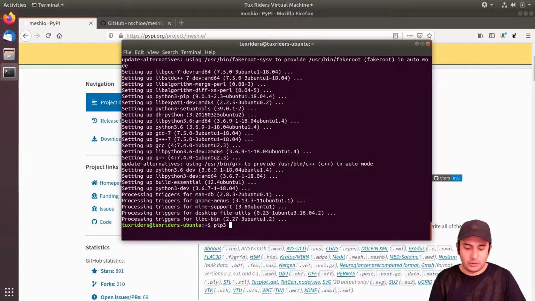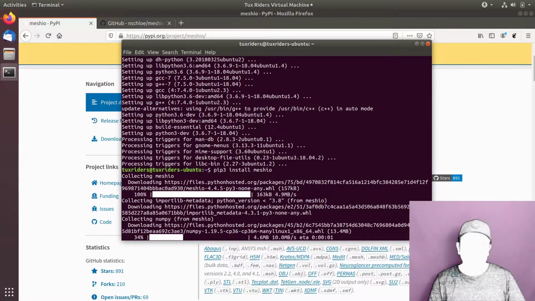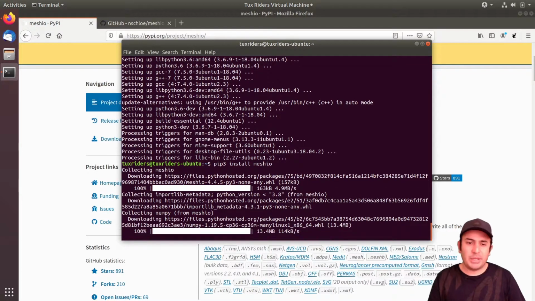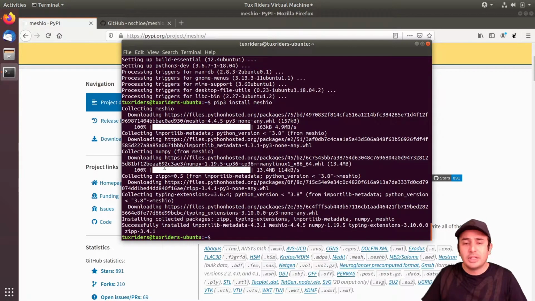And now we can go for pip3 install meshio. Let's install it. You see that it also collects some of the dependencies. As an example in this regard, meshio depends on numpy, and numpy is not installed, so pip automatically takes care of those dependencies.